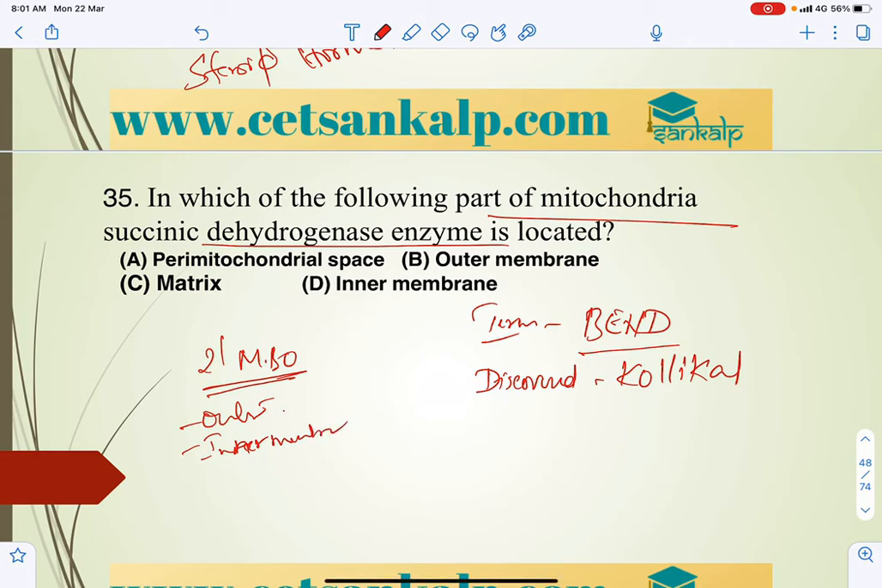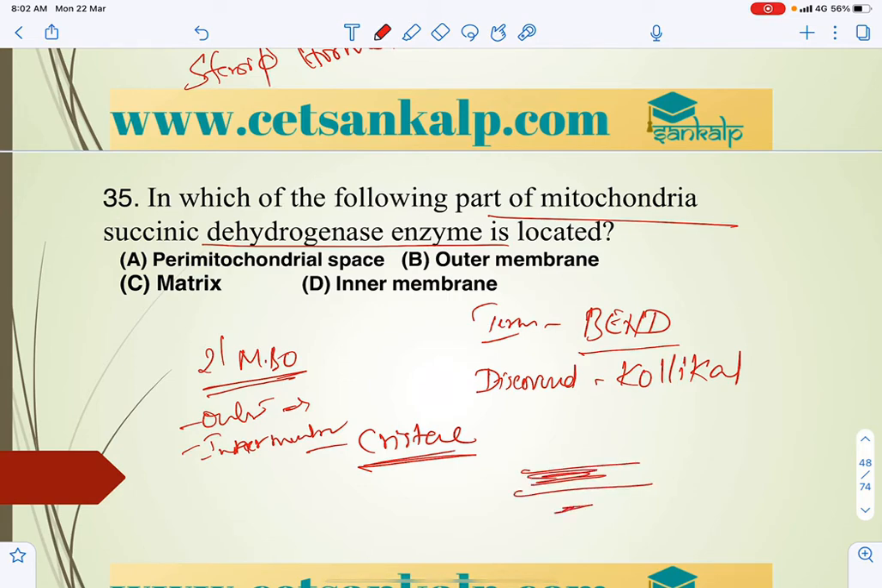So the outer membrane is continuous and forms a limiting boundary, and the inner membrane forms infoldings which are called cristae. So this folding is a crista, and the mitochondrion mainly consists of two compartments, an outer compartment and an inner compartment, right?